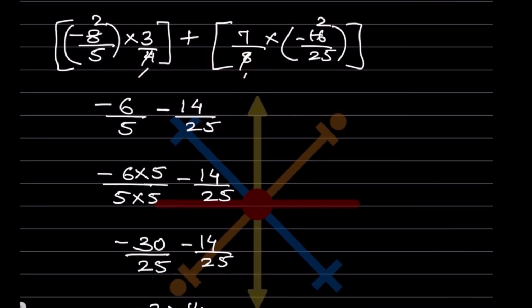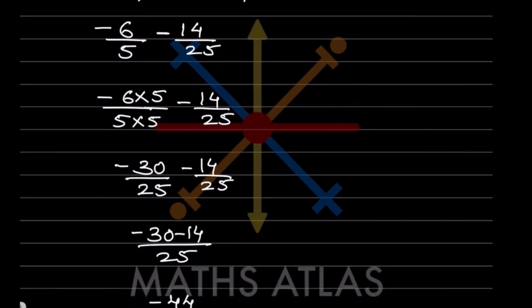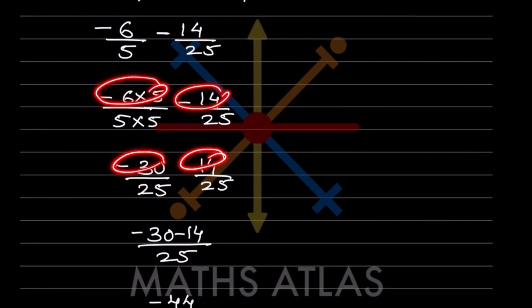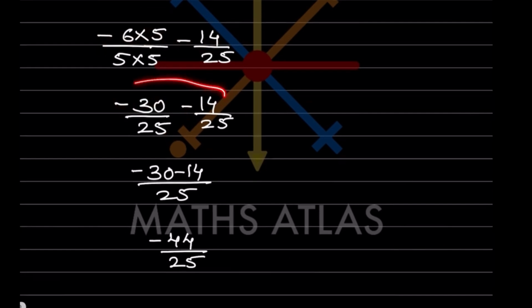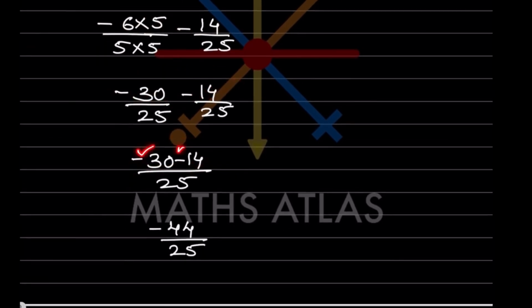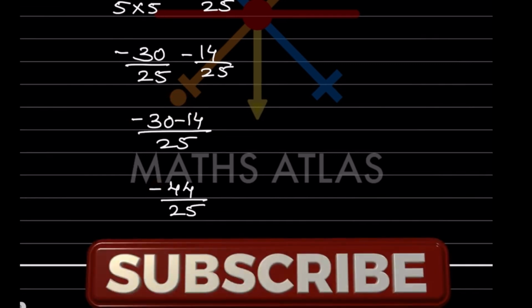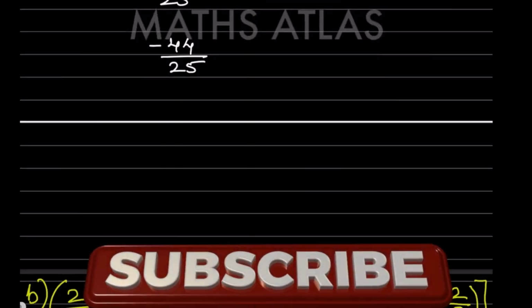So now what you can see, the denominators are different because here is minus. So the LCM is going to be 25. So this is what I have written here. This is going to be the same, 25 into 1. So this will be minus 30 divided by 25. So now this together. So now here minus 30 minus means, as I told you earlier, it should be added, but the minus sign should be the same. So this is going to be 44 by 25. So this is the answer.